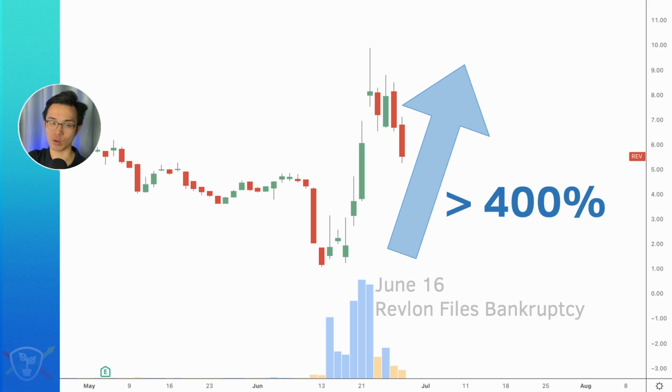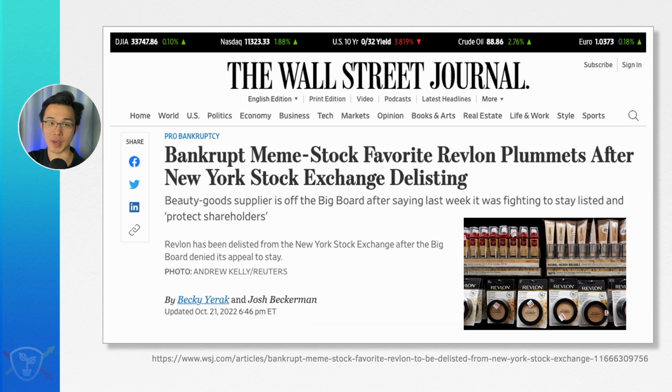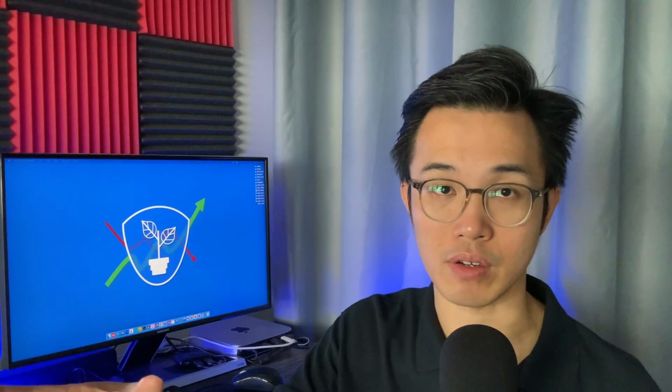So if you were buying shares of the meme stocks such as AMC and GameStop and Revlon during these periods, you were basically speculating on the price as well. Sure, it can look like an opportunity to make a lot of money, but you could also get wiped out very easily if you had speculated on the wrong stock at the wrong time. So bear in mind that speculating in meme stocks is actually a very, very risky investment.